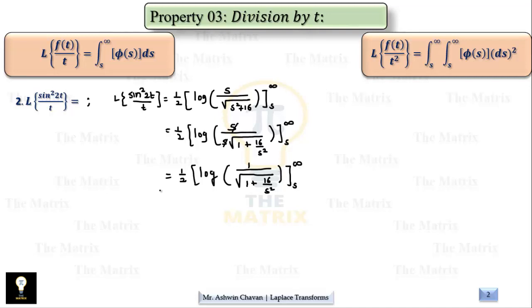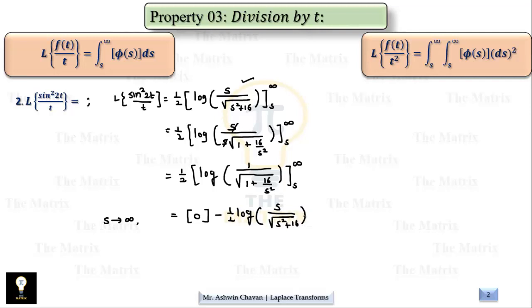Now when we apply s as infinity, you can see 16 upon infinity gives us 0. And that's why root quantity remains 1 only. So 1 upon 1 is 1. So log of 1, that's why 0. So upper limit value is 0. Minus, now s is replaced by s, so term as it is. So we'll write this form of the term, that is minus half of log of s upon root s square